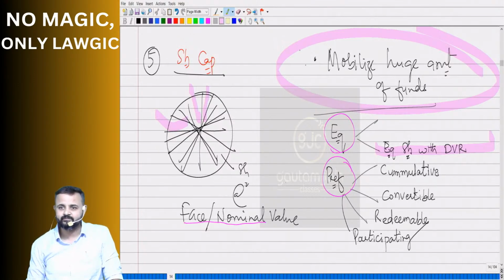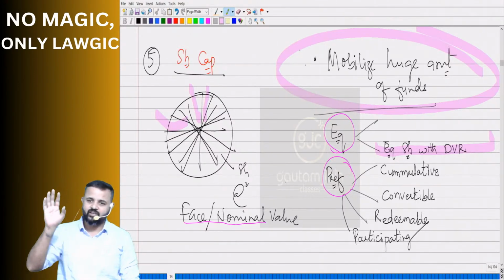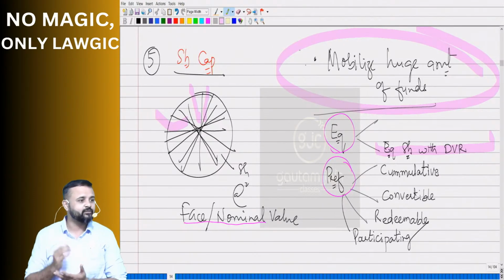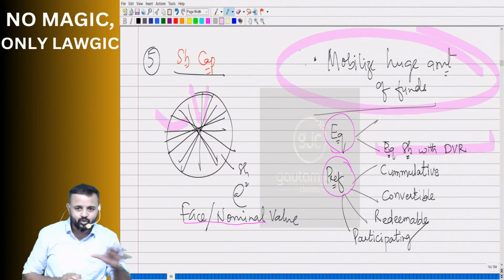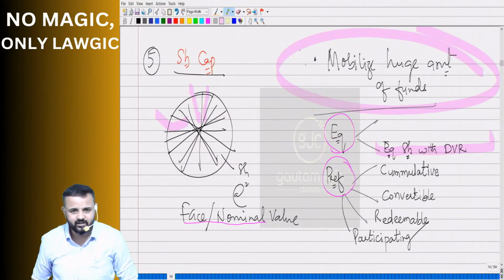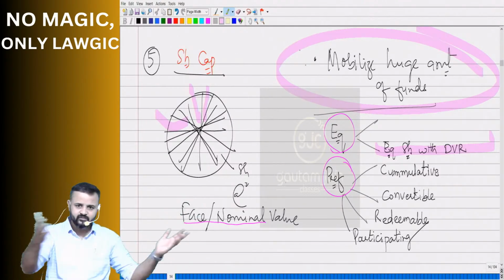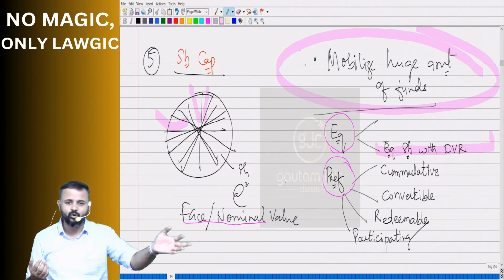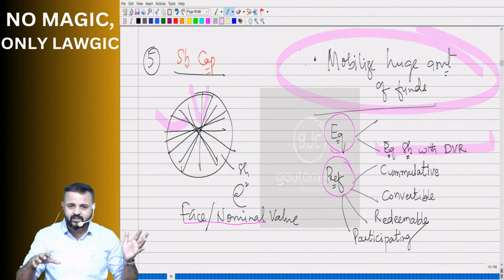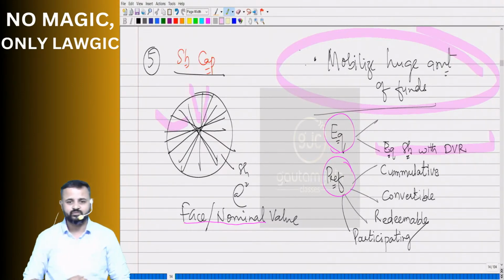Simple. Same way. There are no equity shares. There are only preference shares. And we are saying we'll give preference to you. They'll laugh. Arey, if there are two types and then you say that we are going to give preference, it makes sense. Now 50 plus students are here and I say, Mehul, I'm going to give you preference. Is it making sense or still he will laugh? No, it will make sense. Because out of 50 plus, I'm saying I will give preference to you. That's going to make sense.